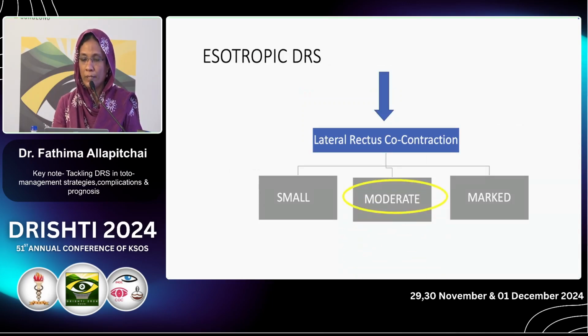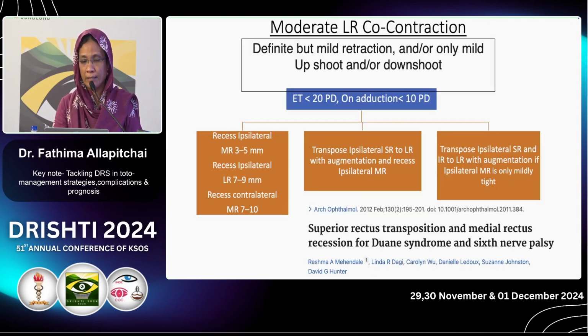So what to do if the lateral rectus co-contraction is moderate? If you want to correct ESO more, you can go for 3 muscle surgery, bilateral medial rectus as well as ipsilateral lateral rectus recession. And also you can go for superior rectus transposition to lateral rectus.